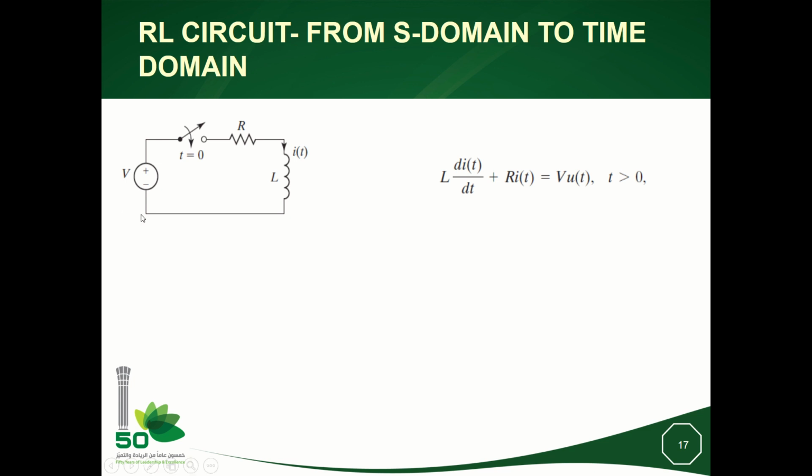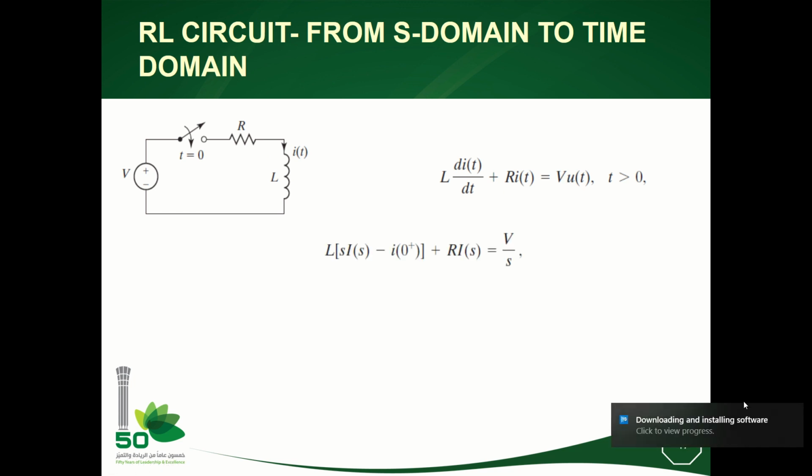So if we write the Kirchhoff voltage law, we write minus V plus Ri plus L di/dt equal to 0. So the V here is V times u(t), okay? So it is a constant multiplied by the step function, okay? Now this is a differential equation in time.